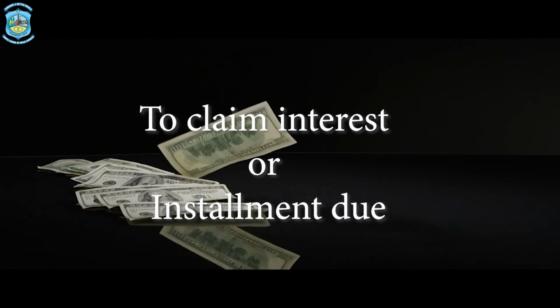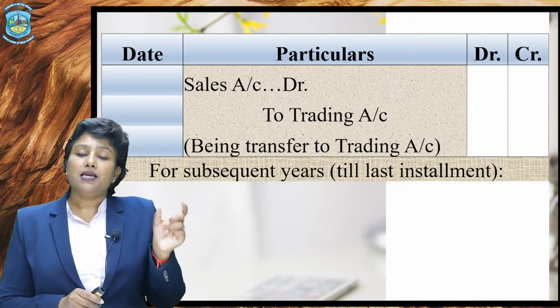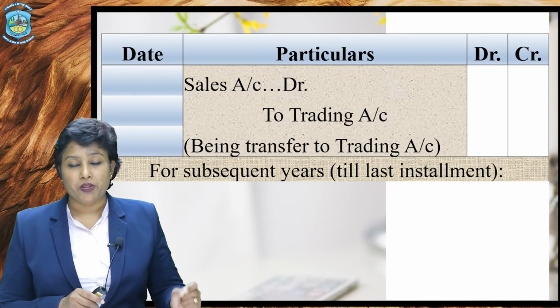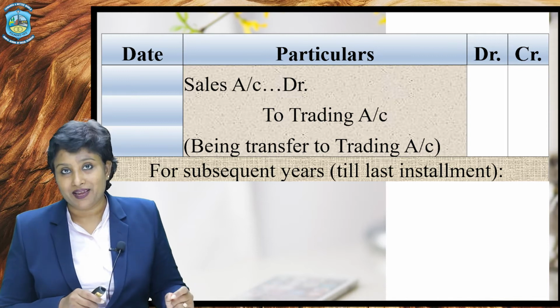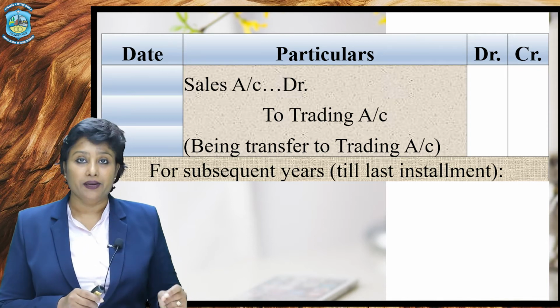So every year now, the entries would be passed as number 1, to claim interest or to make the installment due by passing the entry. Now once the interest has been transferred to profit and loss account, there is one more thing which has to be transferred to the income statement, and that is the amount of sales. Yes, this credit sale which has been recorded on the date of sale itself has to be transferred to the trading account, and for that the entry would be sales account debited to trading account. Now, by passing this entry, sales will be recorded in the credit side of the trading account of vendor.